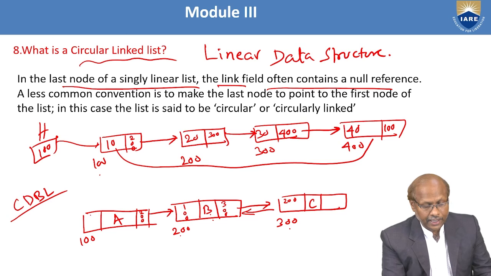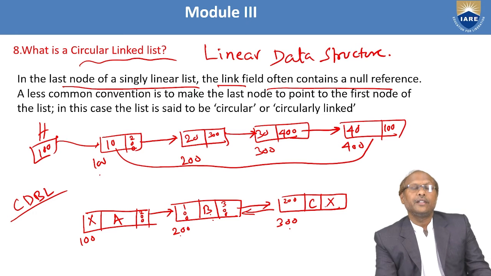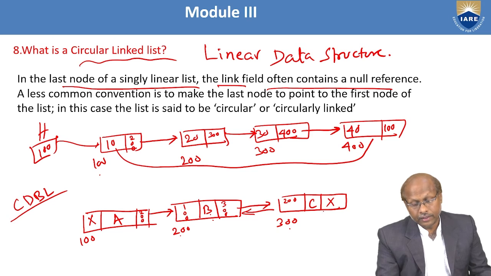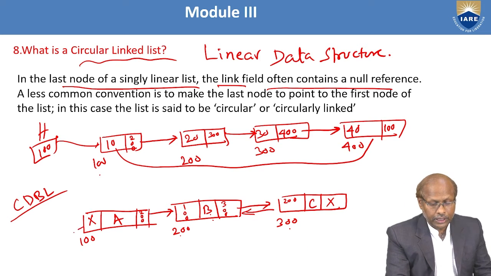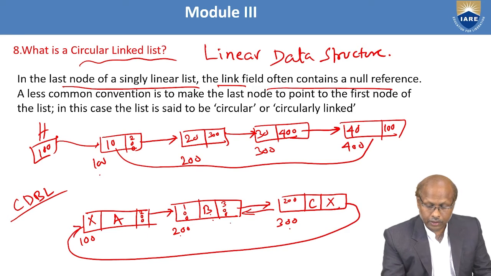Now, if it is a linear double linked list, the first node's left is null, right? The last node's right is null. That is linear. Whereas when you want to make it a circular double linked list, then the last node's right part will be holding this address. So this is pointing to here, pointing to how much? That is 100.